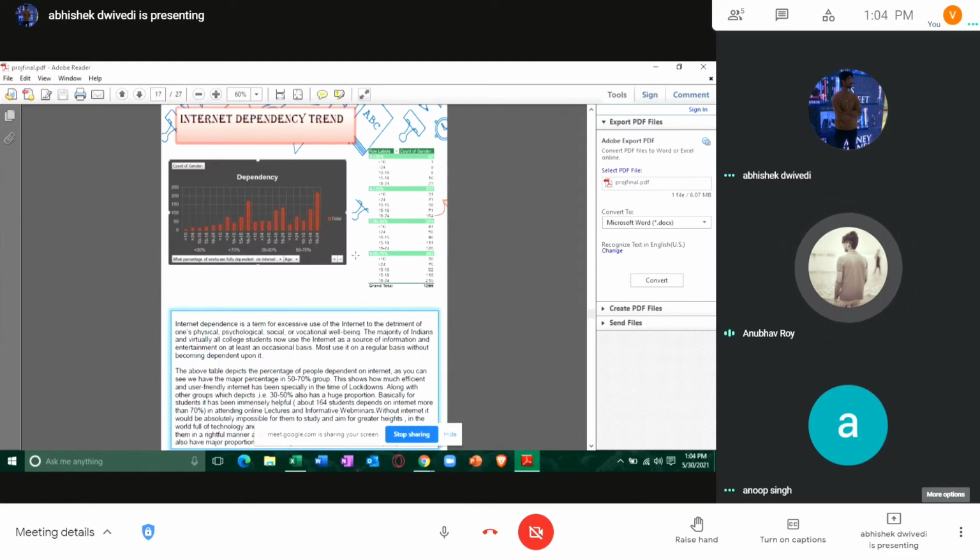Here I can see the internet dependency trend. According to the table, you can see 50 to 70% of people are dependent on the internet majorly for daily usage. This also shows how efficient and user-friendly the internet became in a time like lockdown.